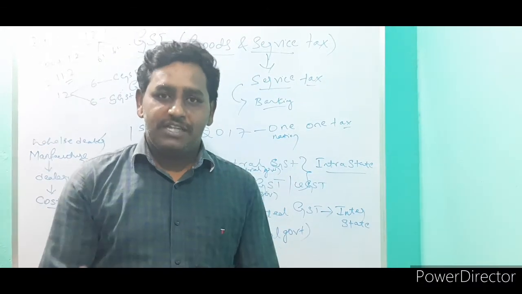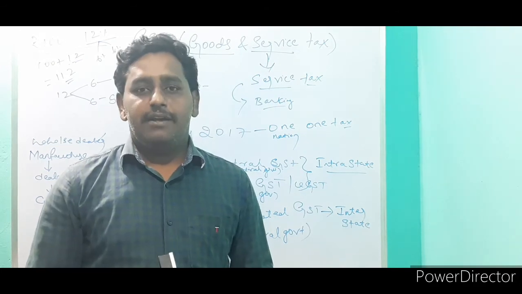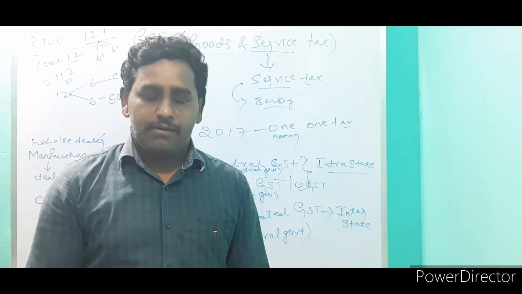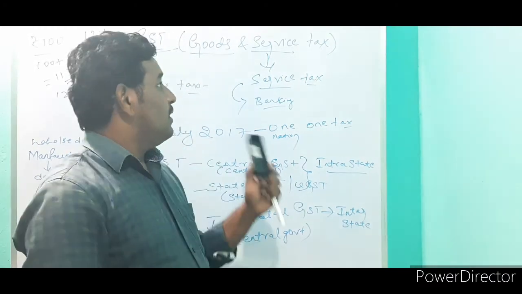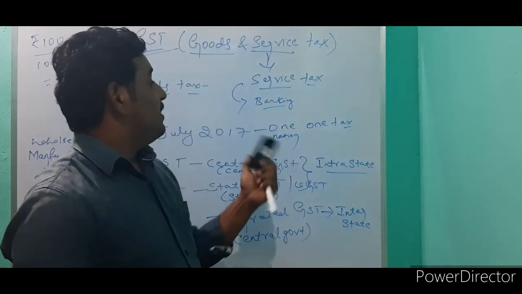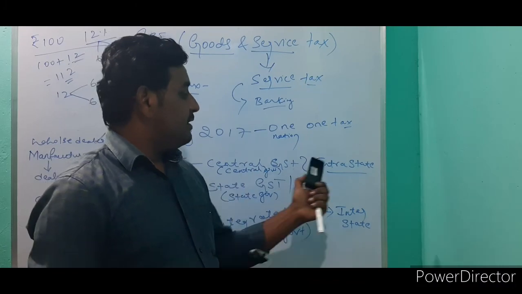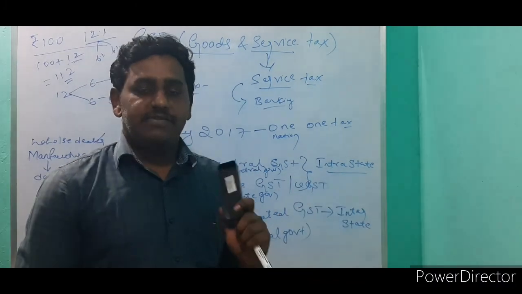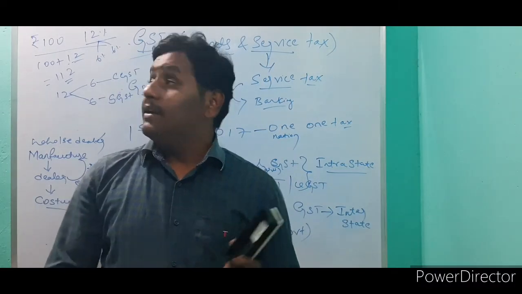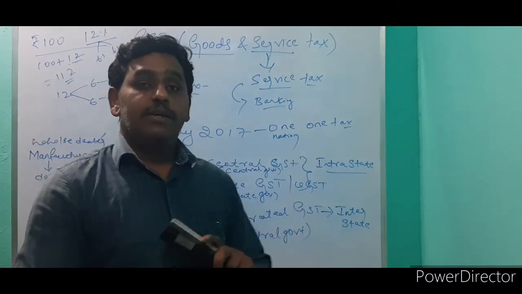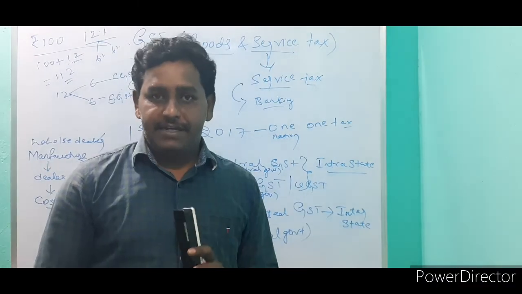They can approach the central government, which returns the amount for the development of the state. Understand? I hope you understand GST, intra-state and inter-state. This is very important. Intra-state means within the state. Inter-state means we are collecting from state to state.